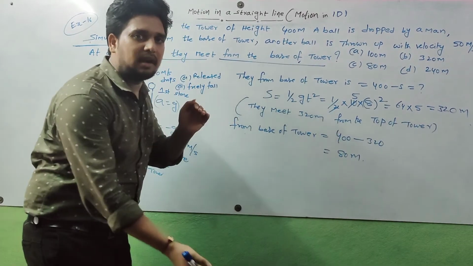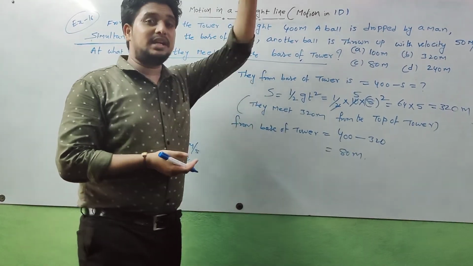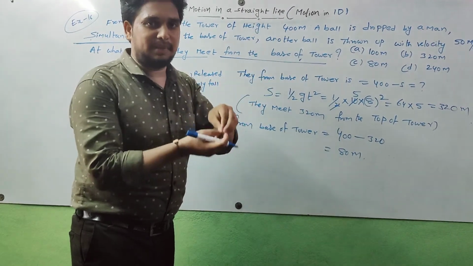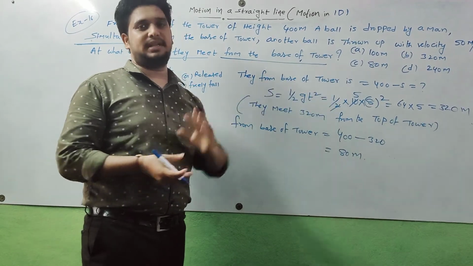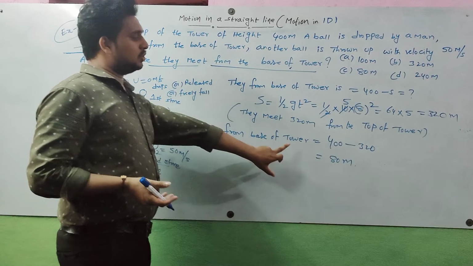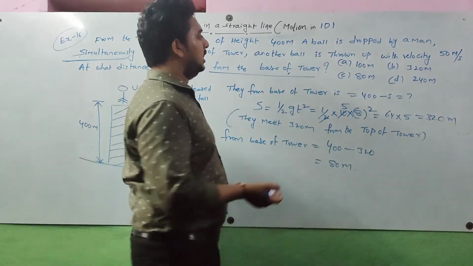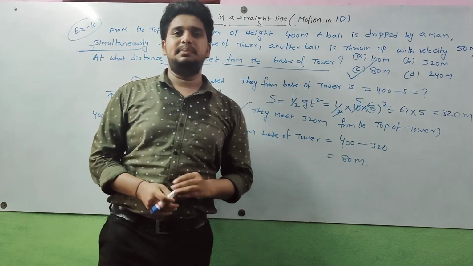So from the base of the tower, the two stones meet at 80 meters distance. From the top of the tower, they meet at 320 meters. The question asks from the base of the tower, so it is 80 meters. So answer C is correct. 80 meters is correct.